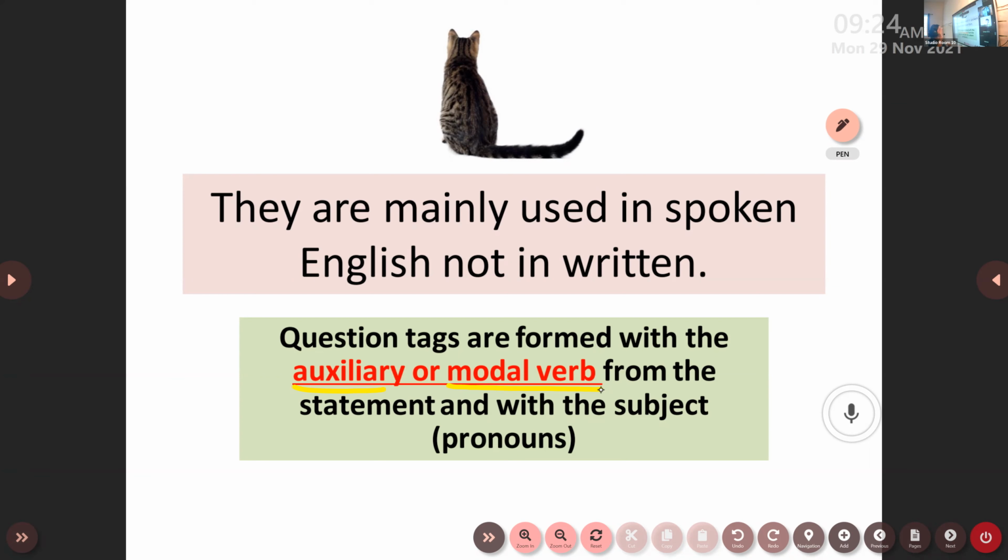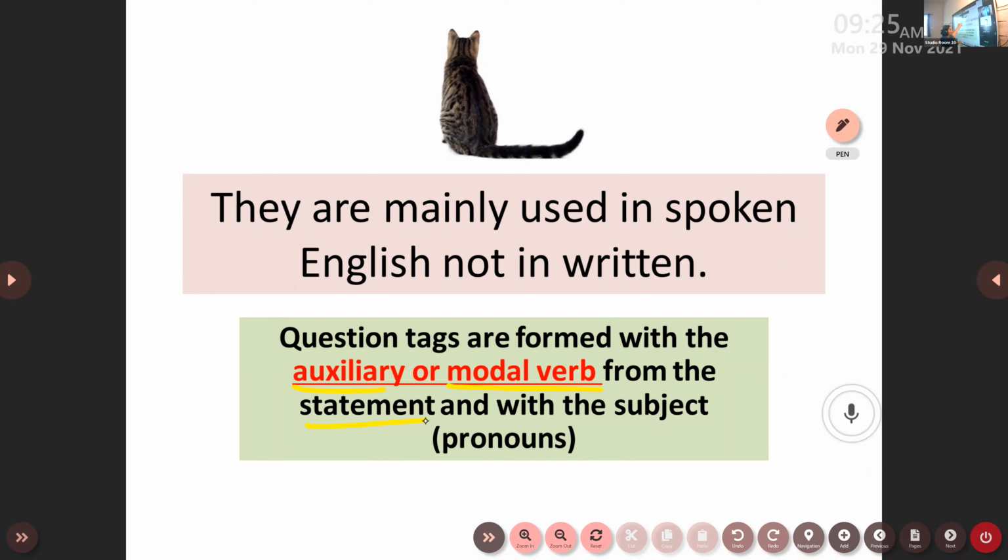If the auxiliary verb is present, there is no need for splitting the main verb. If a modal auxiliary verb is present in a statement, there is no need to split a main verb to get an auxiliary. If it is present there, you can choose the same auxiliary verb. Otherwise, split the main verb to get do, does, and did out of that. Okay, so question tags are formed with the auxiliary or modal verb from the statement. As I have told you, if the auxiliary verb is present in a statement, you take that auxiliary verb from the statement and think about the subject.